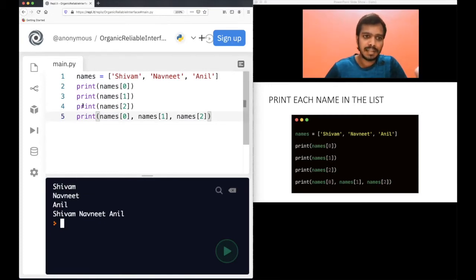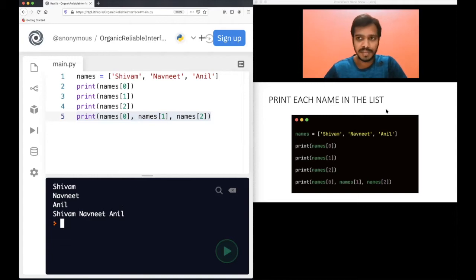So if you see, in the first case, I am using three different print statements. First, I am printing the name at zeroth position, that is Shivam, then at first position, then at second position. And if you remember, the indexing in the list starts from position zero, not from one. Another easy way is to write all the names in one print statement. This will print all the three names in one line itself, separated by a space. These are two different ways.